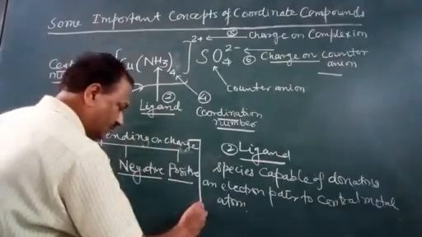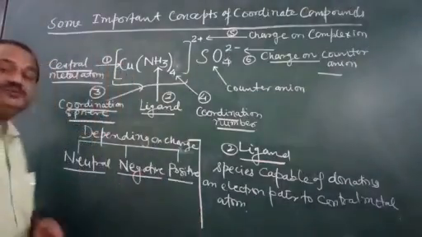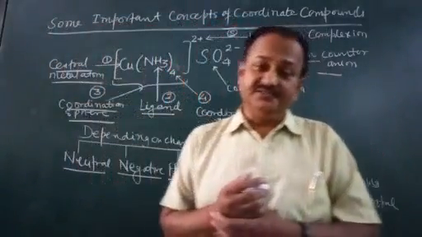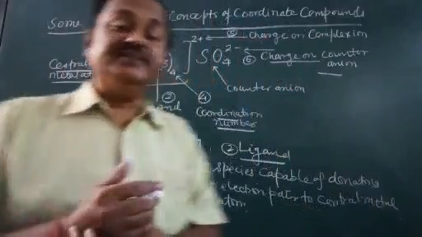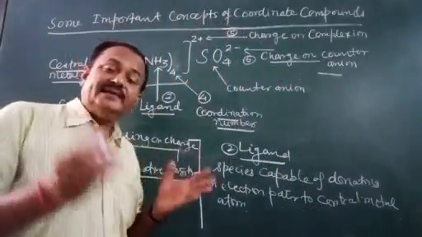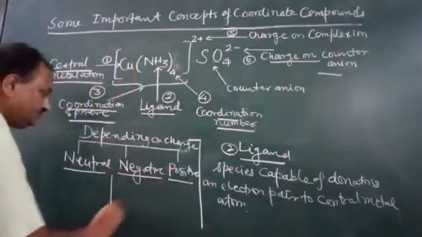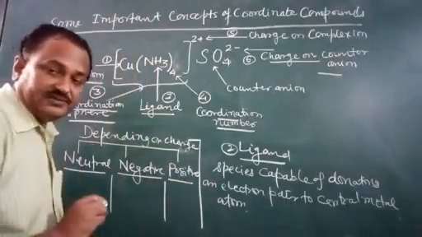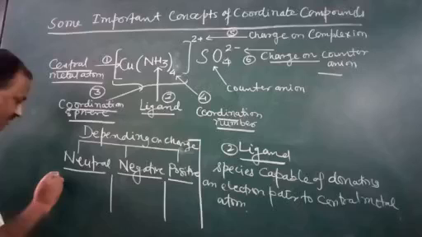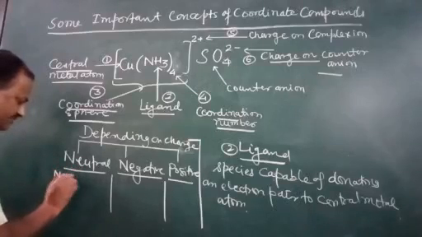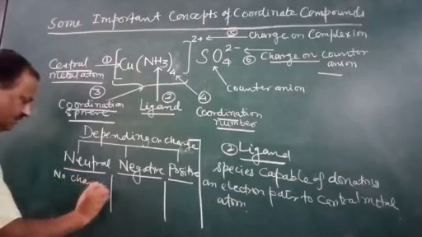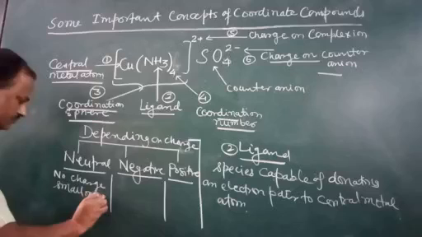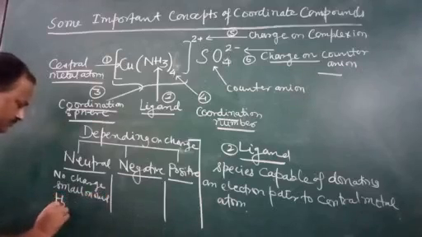Coming to neutral ligand, as the name indicates, neutral means no charge. They are ligands having no charge, and they are small molecules, like H2O.